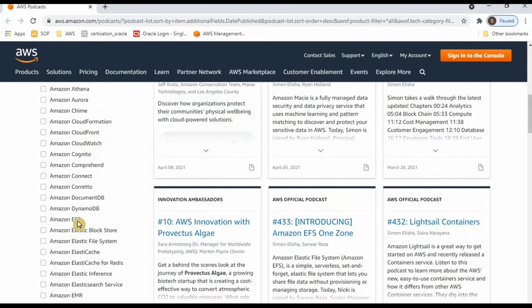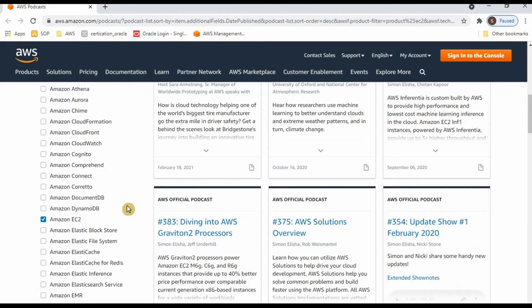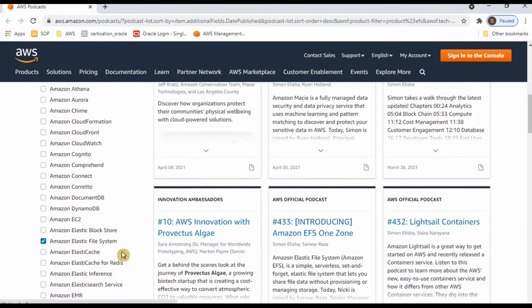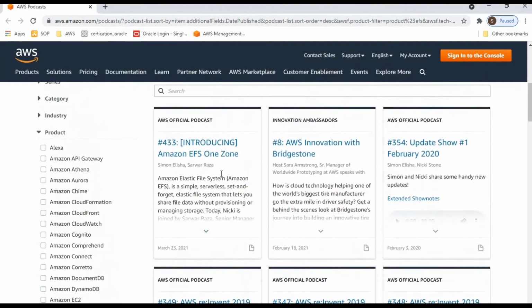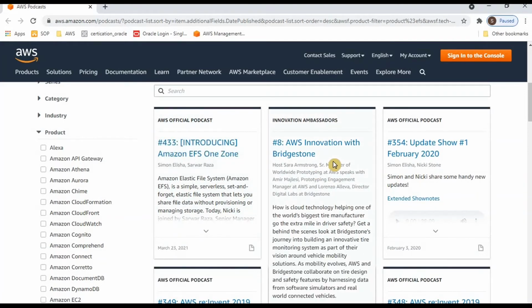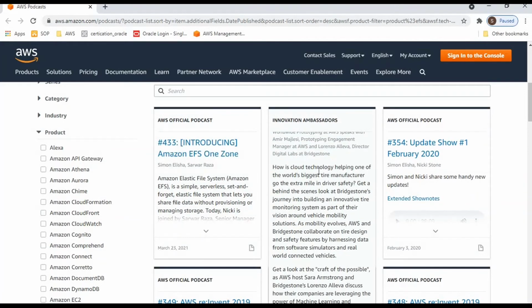I am just clicking AWS EC2. Here we can see the topics about AWS EC2 that have recently been published by the AWS podcast. Or I can just choose file system. Here it will change to EC2 file system, and it shows topics like the introduction to Amazon EFS One Zone and innovation with Mai-Lan Tomsen Bukovec. So everything is shown here.